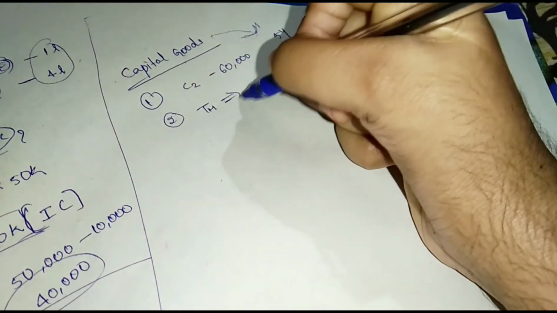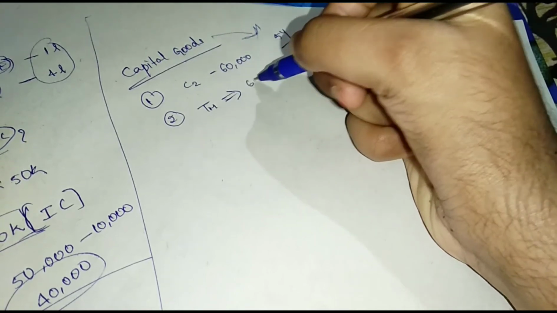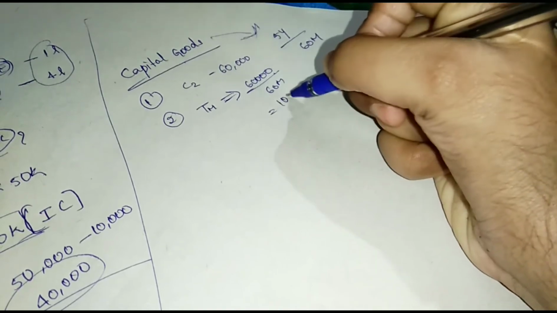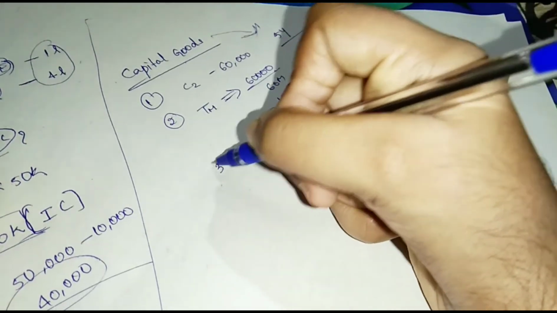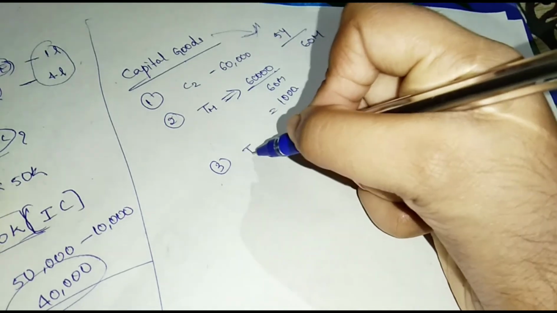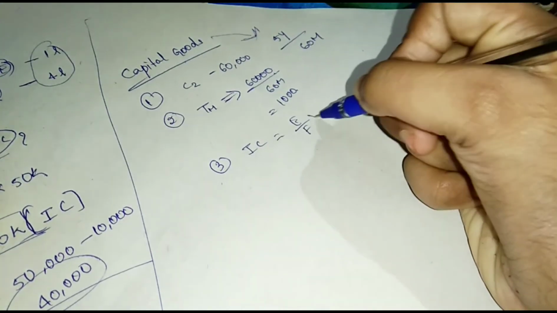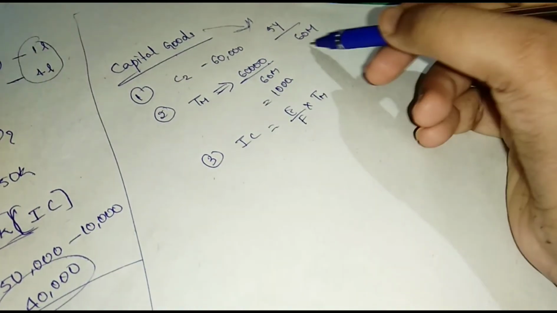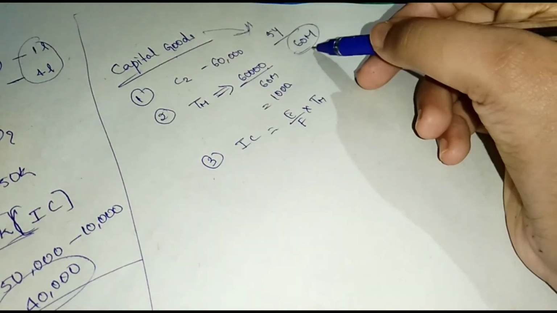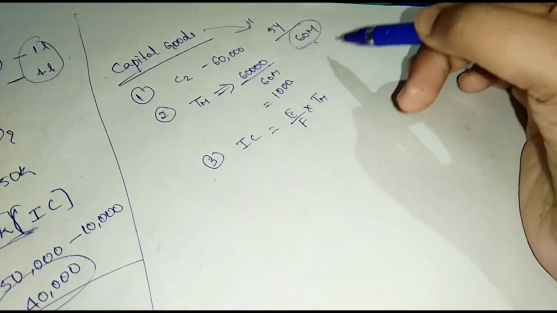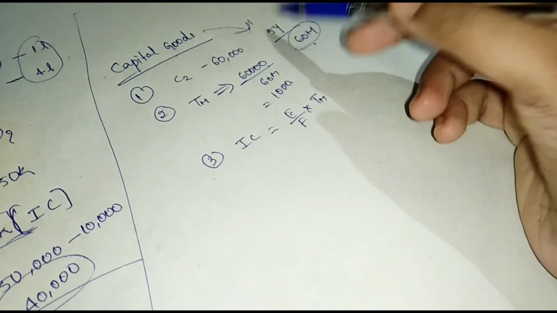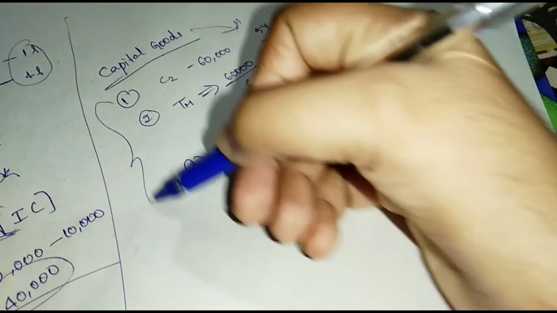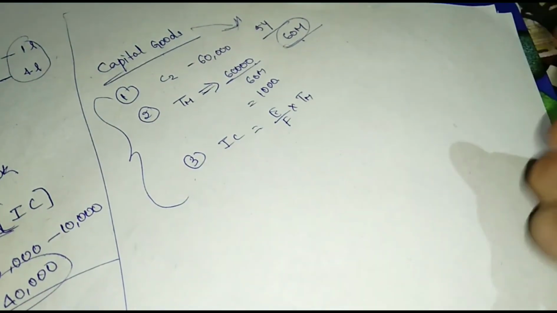So monthly common credit is 60,000 divided by 60 months, that means 1,000 monthly common credit. And next, compute the ineligible credit. Ineligible credit means E by F into monthly common credit. The useful asset life is 5 years, that means 5 years into 12 months, 60 months. Okay, these are the steps to apportion credit for capital goods.